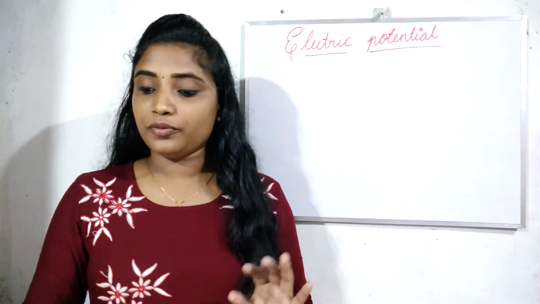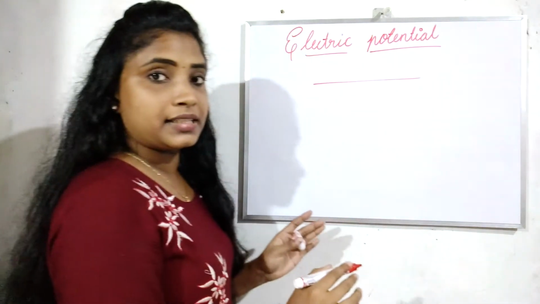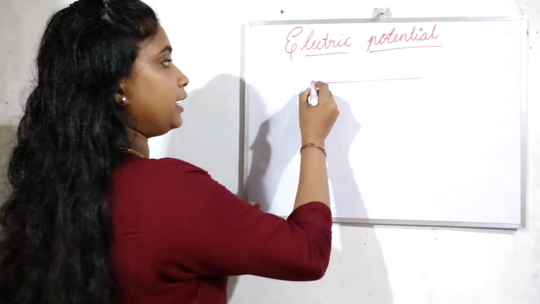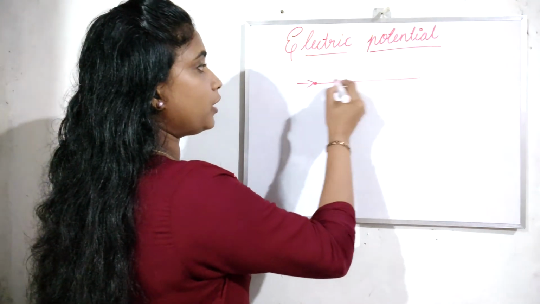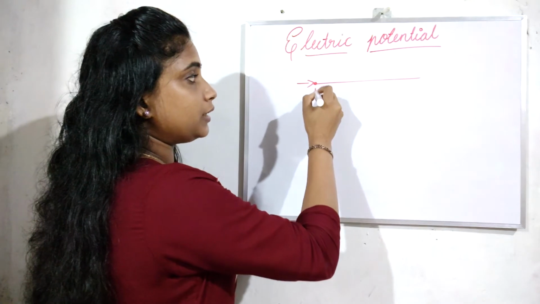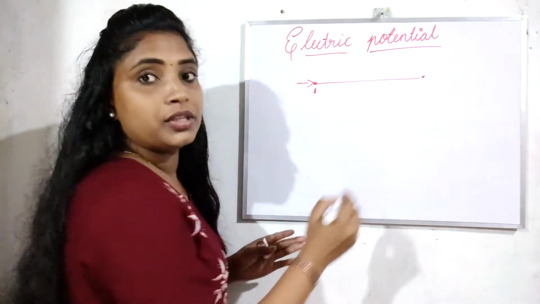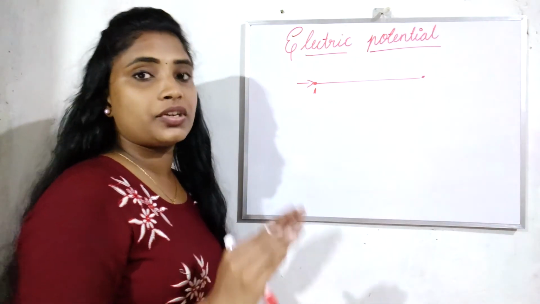If we consider a small conductor, with an electron sitting here, we have to do some work to make this electron travel from this point to another point. This work done to move a charge is known as electric potential.